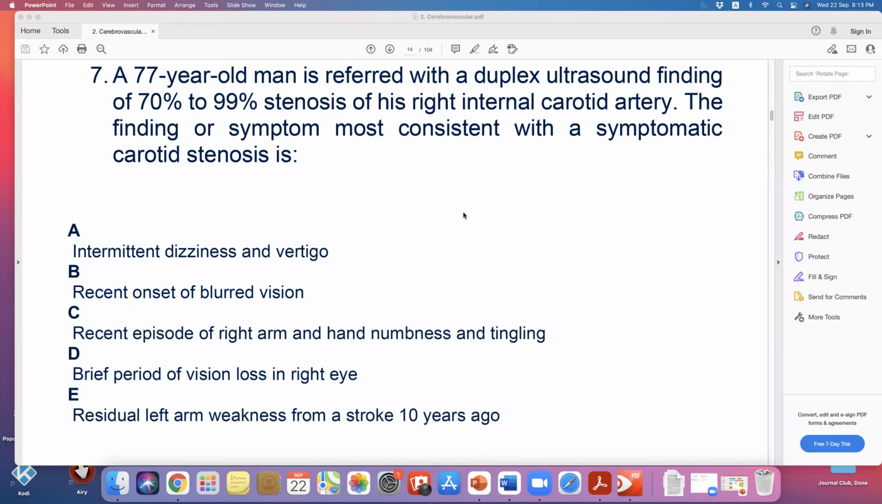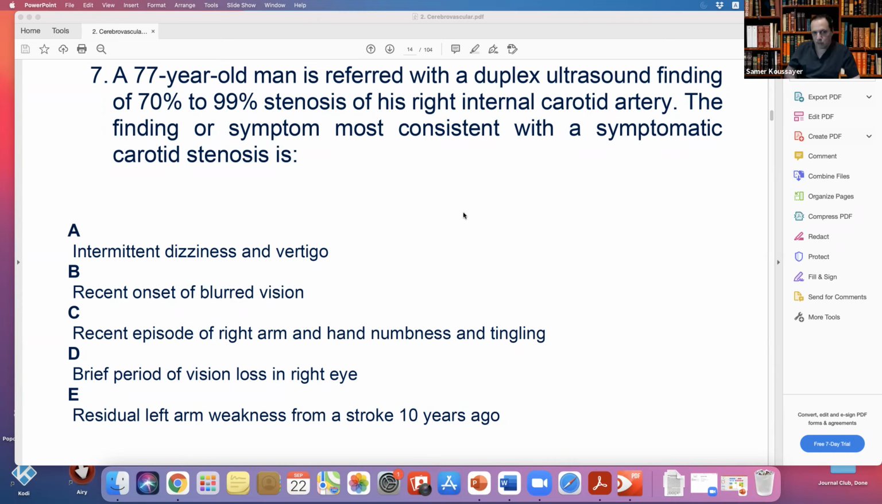So we'll go back again to that question. What is the symptom of carotid stenosis? Dizziness and vertigo, no. Recent onset of blurred vision: if it's both eyes, it is not. If they tell you just one eye, the same side, like in D, vision loss in the right eye, which is specific, then yes, this is from the right internal carotid stenosis. But blurred vision in general, where the question doesn't say right or left, I will consider both eyes, so it is not a symptom of carotid stenosis, okay? So it's D, brief period of vision loss in the right eye.